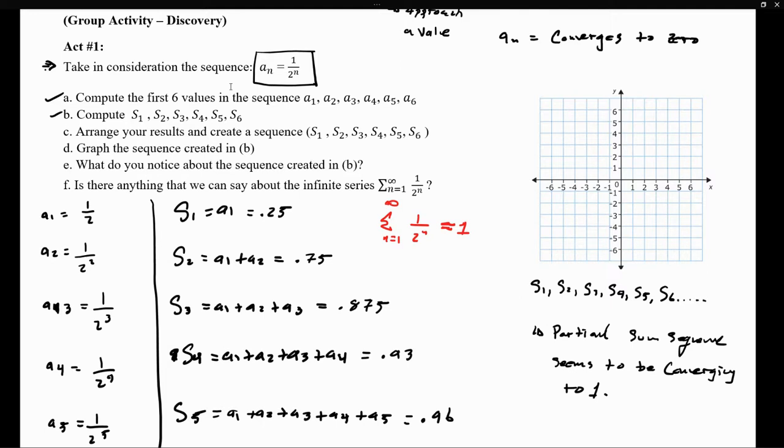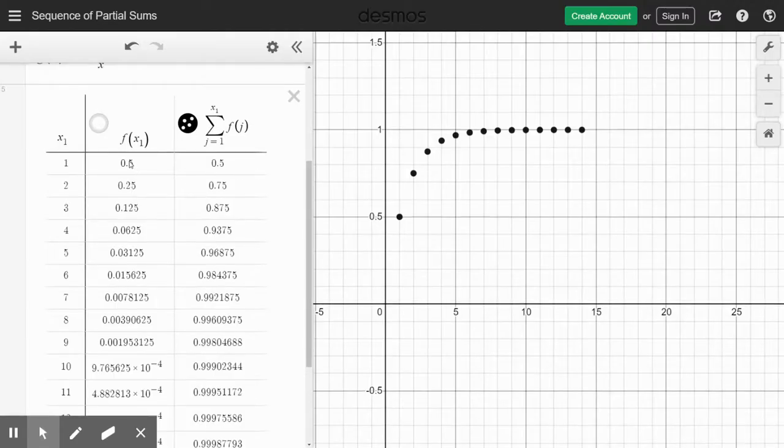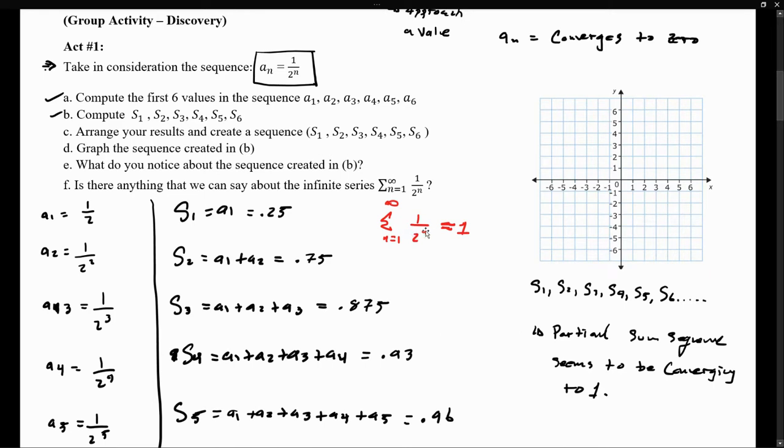But how come if you're adding infinitely many numbers, you approach a single value? Well, that has to do with how the sequence is being defined. Because notice that we said that the values in the sequence are approaching 0. So there's going to be a point in time, if we're adding all those terms in the sequence, where all you're going to do is just keep adding zeros and zeros. So therefore, we can approach a finite value.